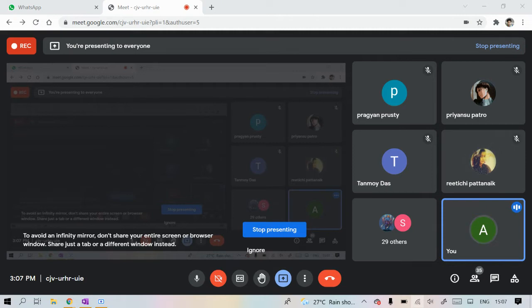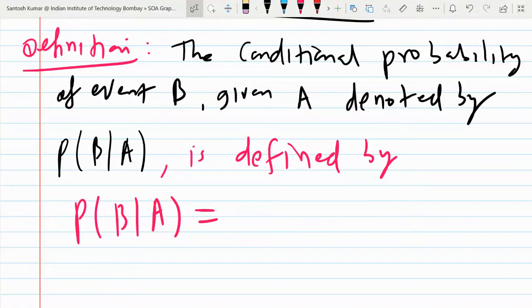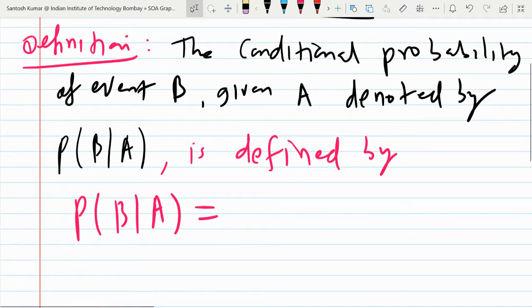Yes, sir. Okay, so I was asking, what is the definition of probability of B given A? Would anyone like to tell? I know all of you know. I'm sure all of you know this. So what is the definition? So you might be thinking, I don't know. I want to know from you.